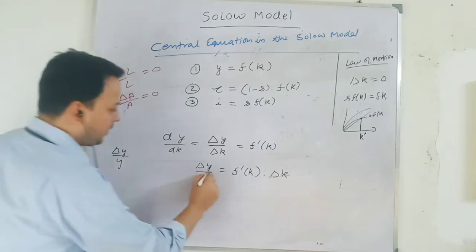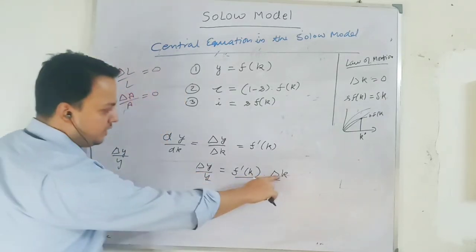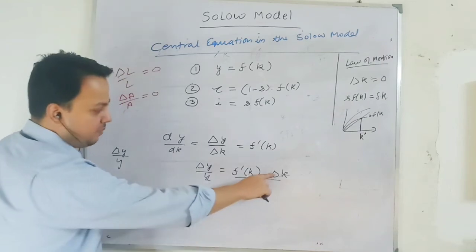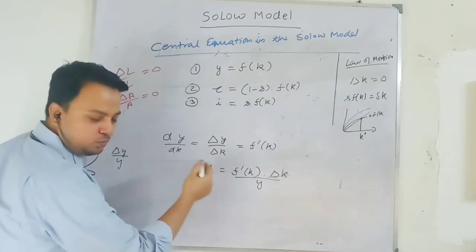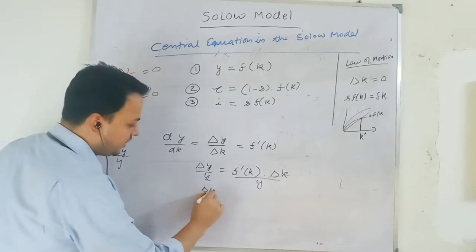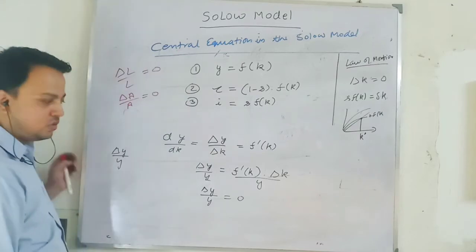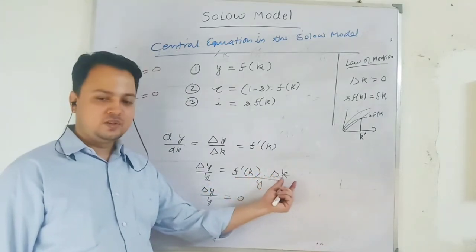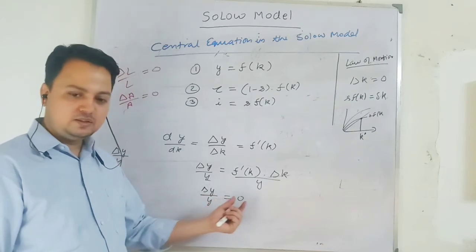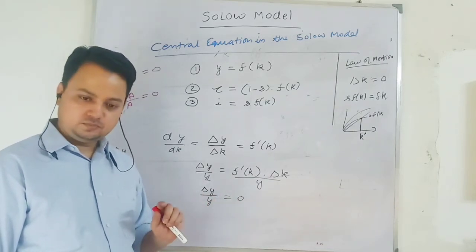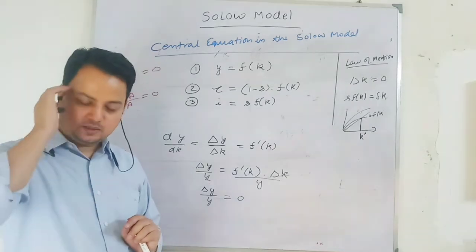So divide by y, it will not change anything. What is your change in capital stock at steady state? 0. So growth in output per worker, you can write this also, is 0 at steady state. So when you are at steady state, capital stock per worker is not changing. Growth in output per worker is also 0. Clear?